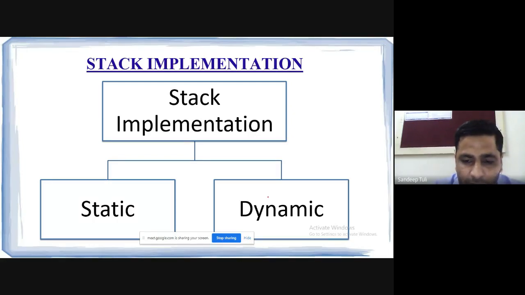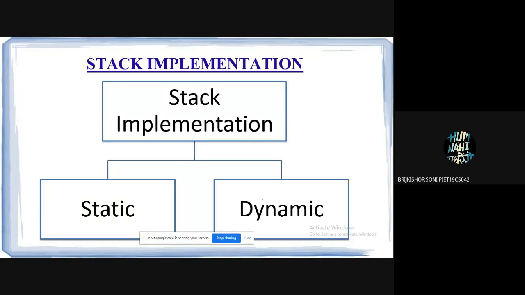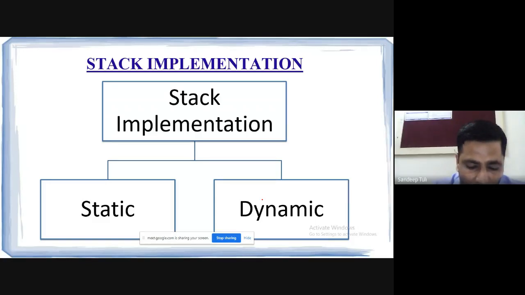Dynamic we have learned in labs. My lab was started using dynamic programs. Yes or no? Yes, sir. In lab, when we started, I also gave you some programs that you need to write using malloc, calloc, free or realloc functions. So some dynamic functions are there that we will use. Obviously, these are used to efficiently use the memory. The same reason is there. We are dividing the implementation of every data structure in two kinds. One is static and one is dynamic.